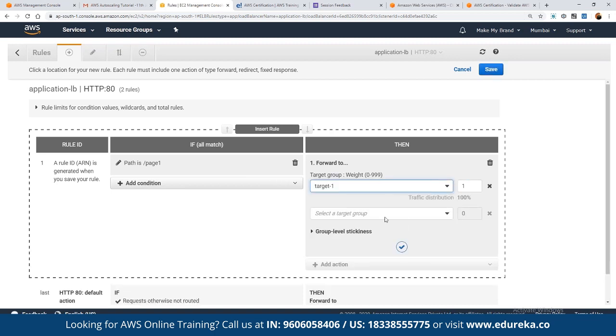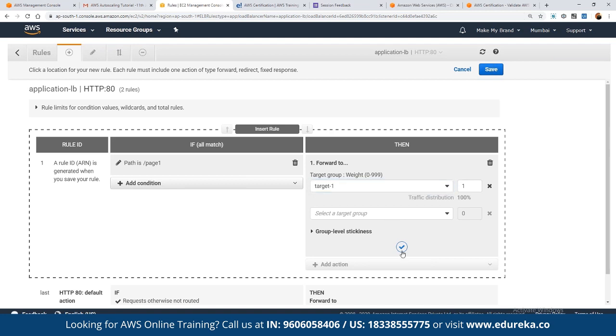And if we have multiple target groups, we can define those, and then we can allow the weight-based distribution as we discussed. Group-level stickiness is for when we want the users to stick to a particular server for a given time period; then we can enable group-level stickiness. We can define that, and once we are done, we can click on save.